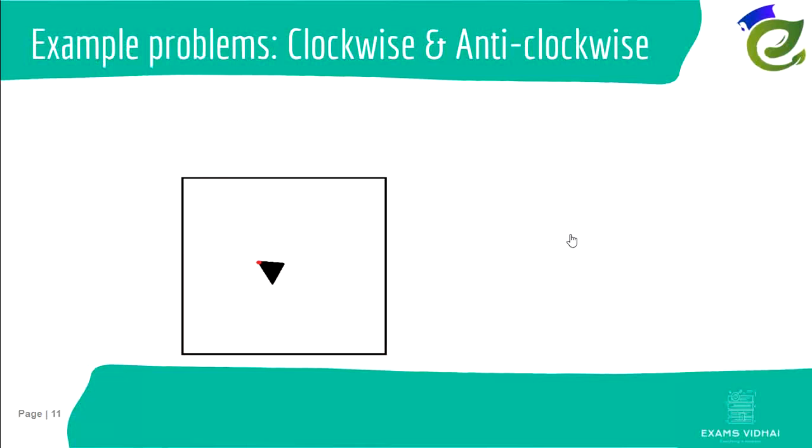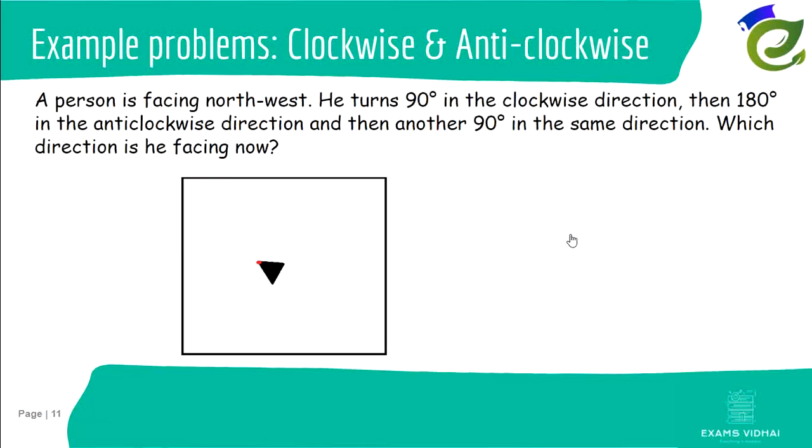Now let us try to solve a problem based on anti-clockwise and clockwise sense. Now here is the question. A person is facing northwest. He turns 90 degrees in the clockwise direction and then 180 degrees in the anti-clockwise direction and then 90 degrees in the same direction. What direction is he facing now?